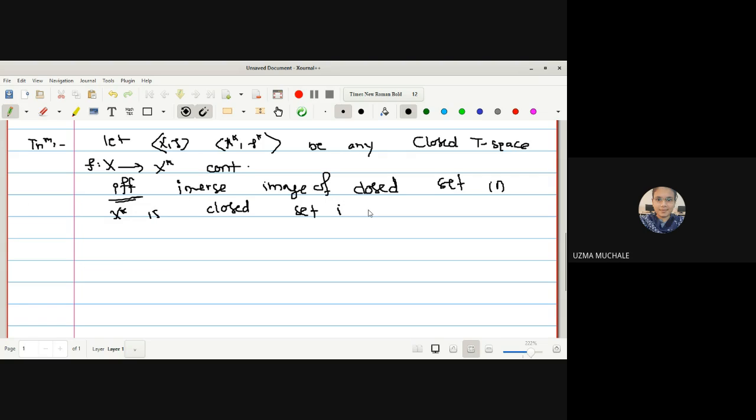What is our aim to show? We have one closed set here, say K star. We have to show that the inverse image of this, that is F inverse of K star, is also closed.